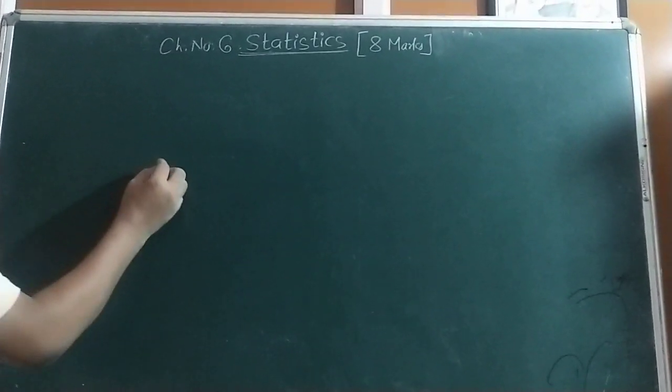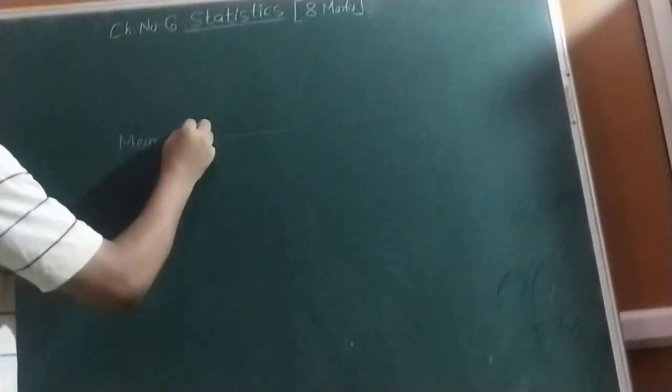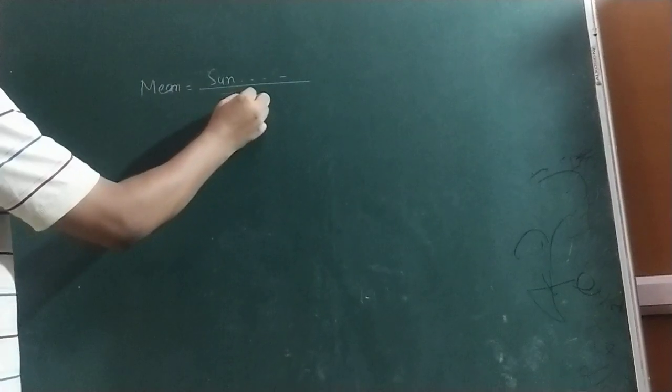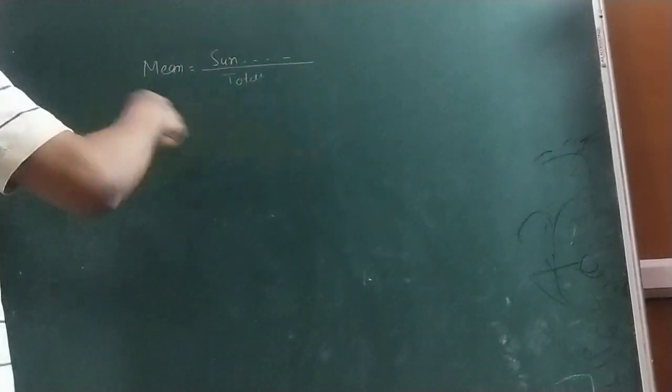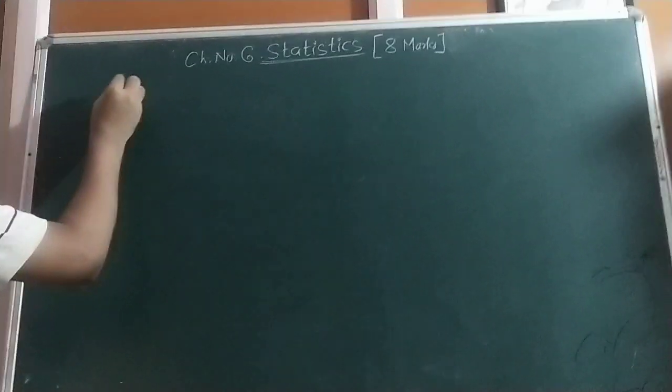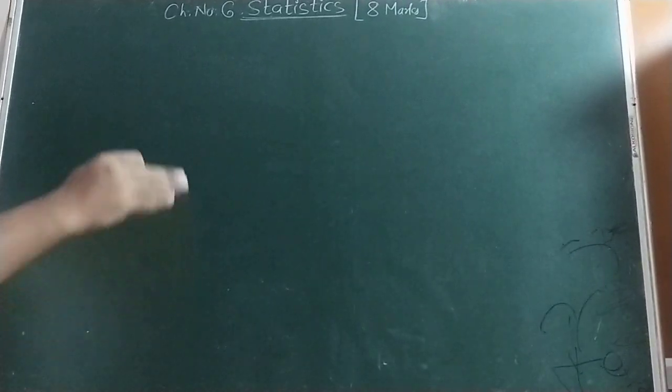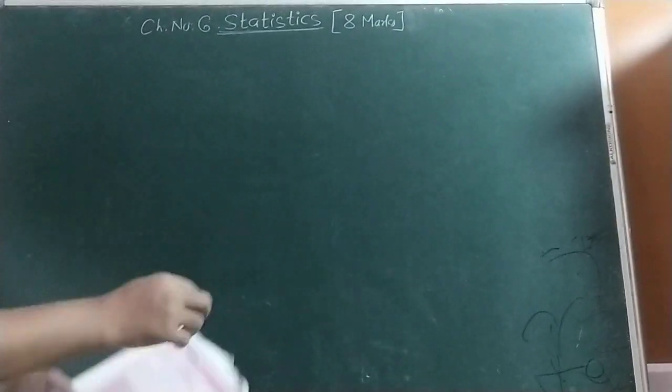We start with the mean. What was the formula for mean in 9th standard? Sum of all observations divided by total number of observations, and they gave one data. That was in 9th standard. But here a chart is given, and from the chart we have to find the mean. So 6.1 depends upon mean, 6.2 depends upon median, then 6.3 depends upon mode.